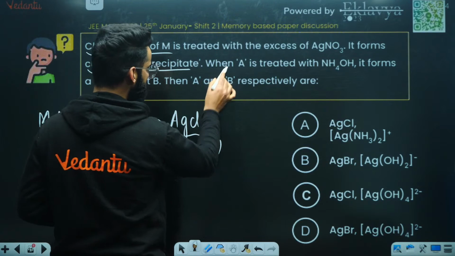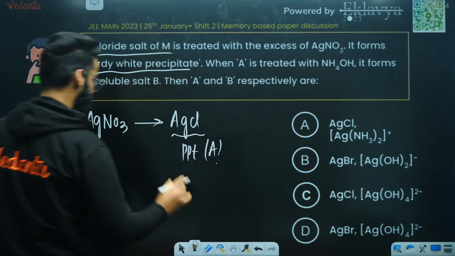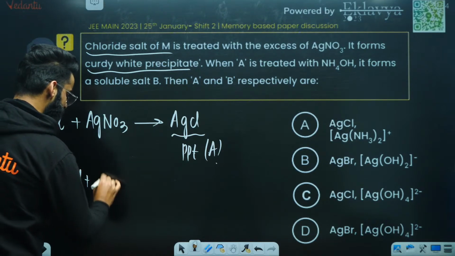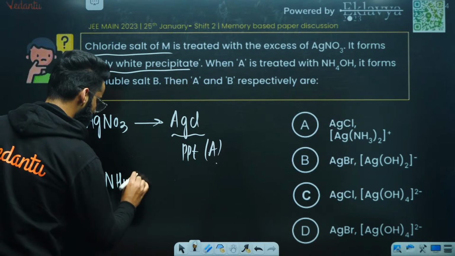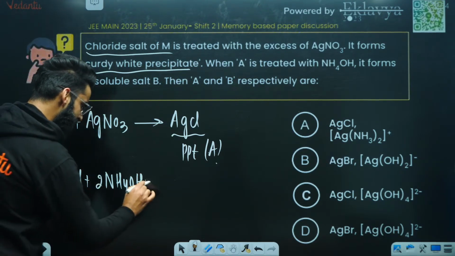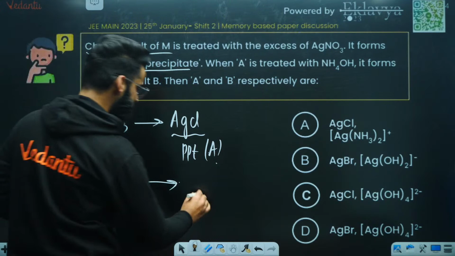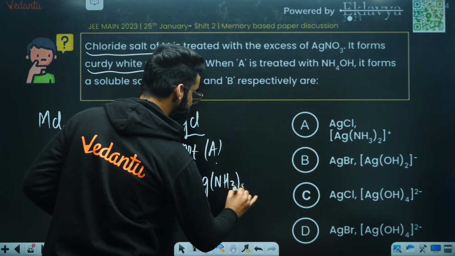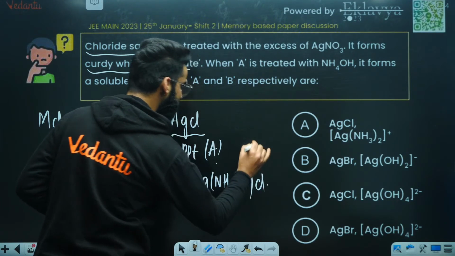When this white precipitate A is treated with NH4OH, when you treat this AgCl with NH4OH, what you'll be getting? Let's make it 2 times. You'll be getting Ag(NH3)2Cl.